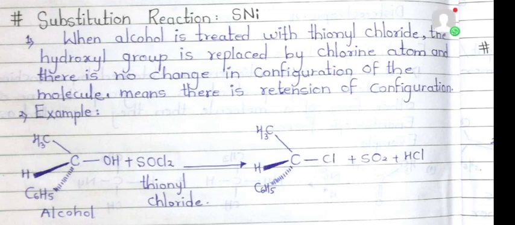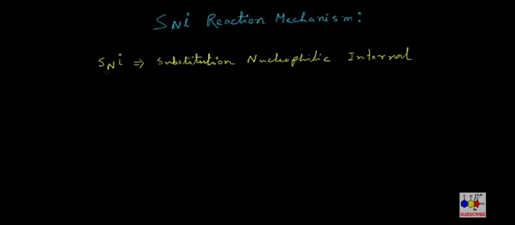This type of reaction is a substitution reaction, but it is an internal substitution reaction because the chlorine of the same molecule reacts and is involved, with no external nucleophile coming from outside. The internal agent acts as a nucleophile, that is why it is called the SNi reaction. This reaction shows retention of configuration. That is, if we subject a chiral compound to this SNi reaction, then after the reaction is complete, the configuration of the product molecule is retained.